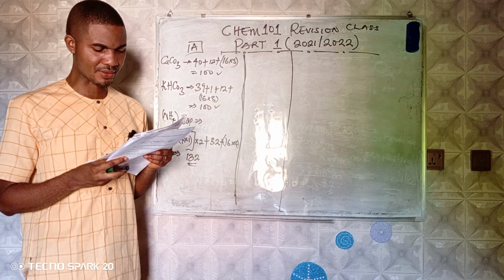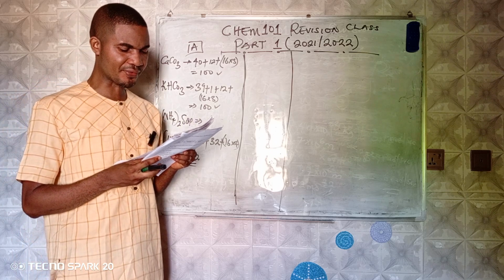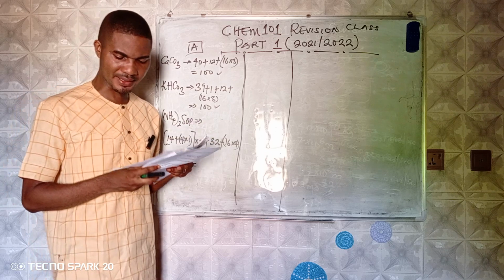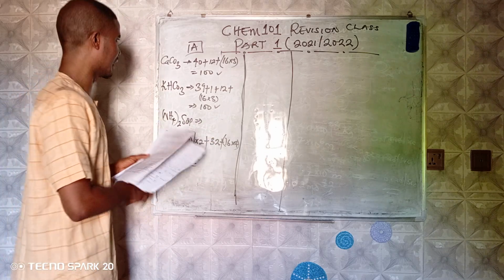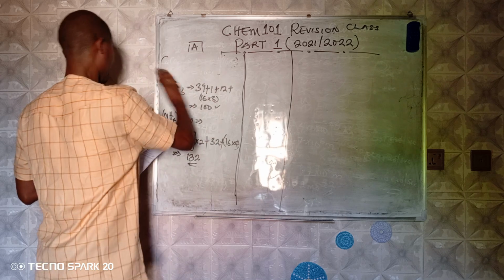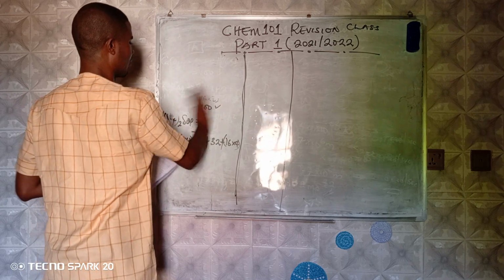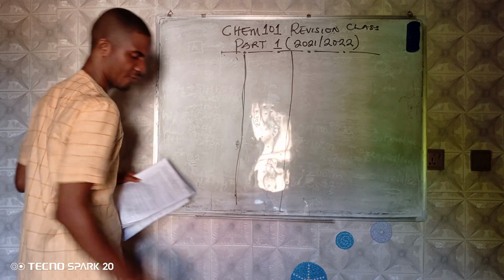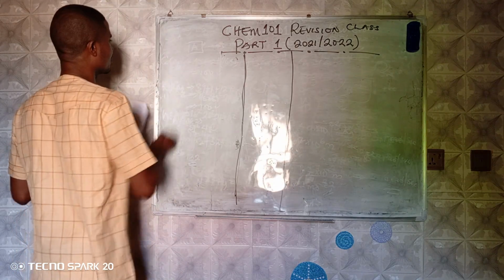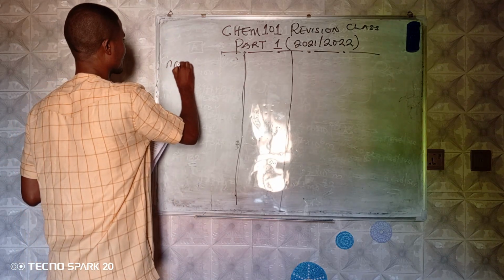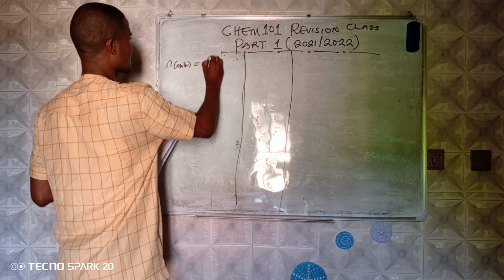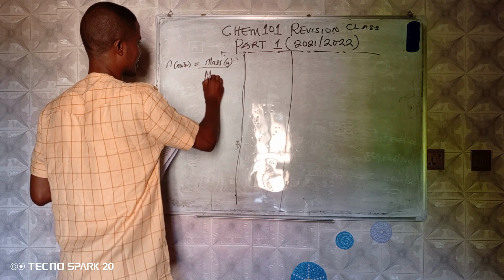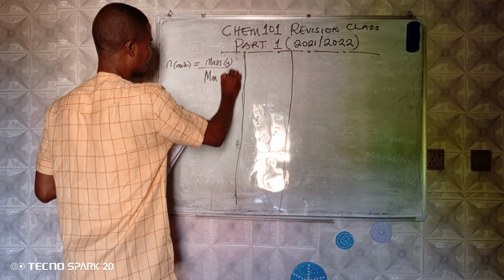Okay, number 6. What is the molar mass of a substance if 0.4 mole of the substance has a mass of this? Remember your formulas you use in secondary school, that amount, which is measured in mole, is equal to mass, which is measured in gram, over molar mass, which is measured in gram per mole.